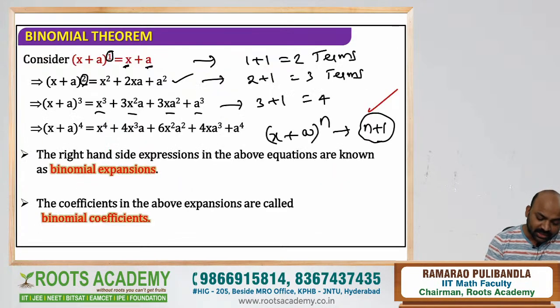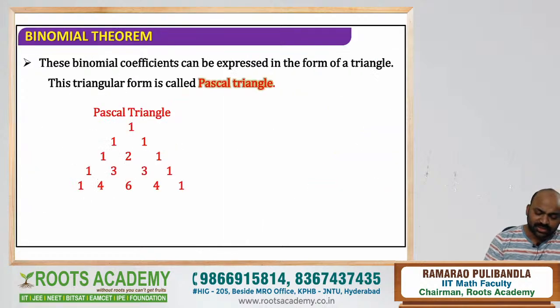Look here. These are called the coefficients. 1, here 1, here also 1, 2, 1, and 1, 3, 3, 1. All these are called coefficients. 1, 4, 6, 4, 1. These are called binomial coefficients. You can write all these binomial coefficients with a triangle called Pascal Triangle. Very simple thing. Everyone can remember it.